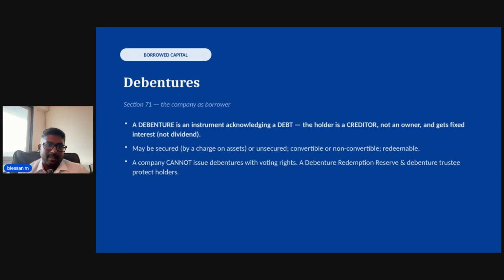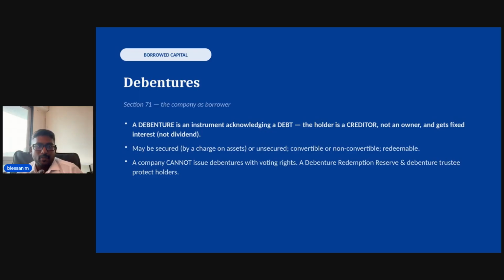Debentures, Section 71. A debenture is simply an instrument that acknowledges a debt. The person holding it is a creditor, a lender, not an owner. So they get fixed interest, not dividend. They get paid whether or not the company makes profit. In simple terms, buying a debenture is like giving the company a fixed deposit or a loan. You are not a partner in the shop, you are the person the shop owes money to. You get your fixed interest regardless of profit.